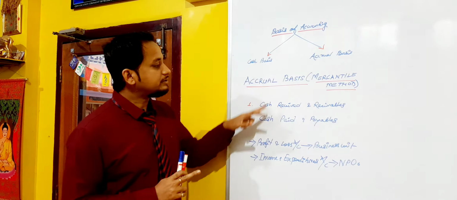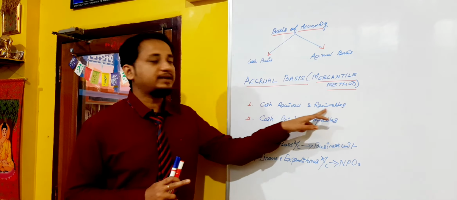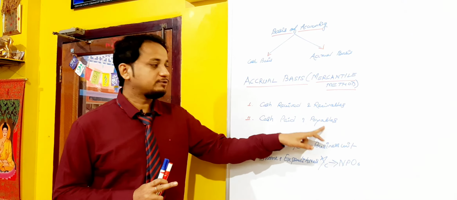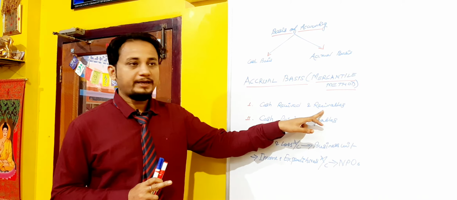So the accrual basis of accounting considers cash received as well as receivables, cash paid as well as cash payables. This is called outstanding expenses. This is called accrued income.